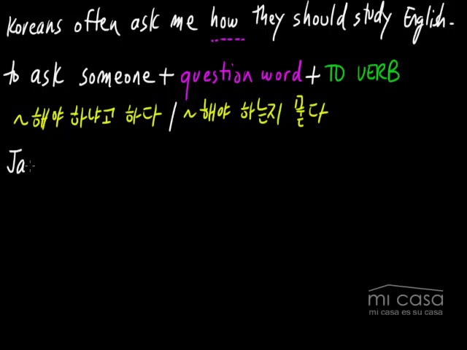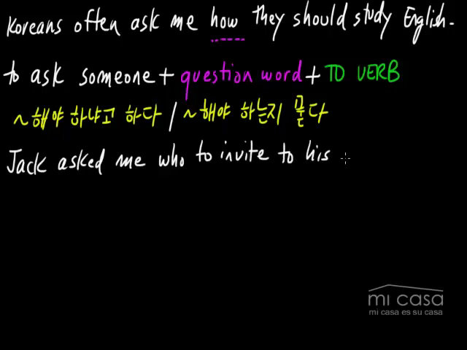Jack asked me who to invite. Jack asked me who to invite to his party. Okay, I asked him who was invited, and he said, I don't know, actually. Who should I invite? Who do I have to invite? So we're combining this, this ask someone plus a question word.